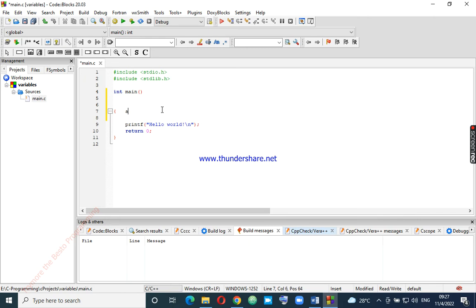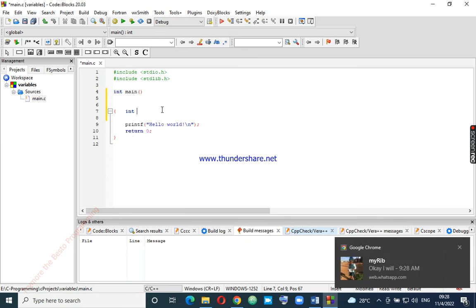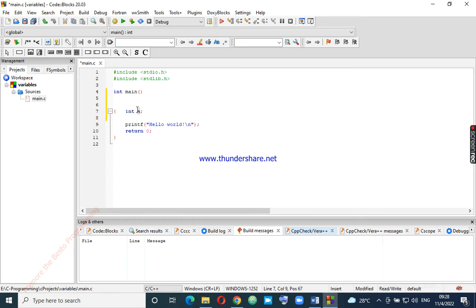So variables use what are called data types, you see. Data types are what we use to declare variables. Why? Because we want to know the type of a variable. If we say int a, a is our variable name and int is our data type. So this variable a is of integer type, you see.